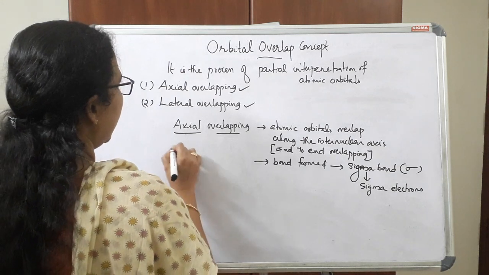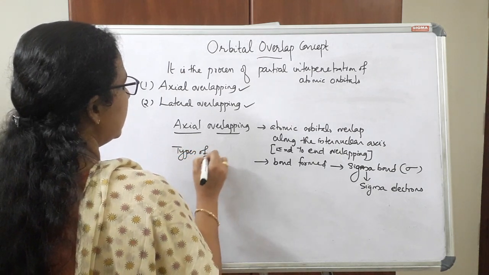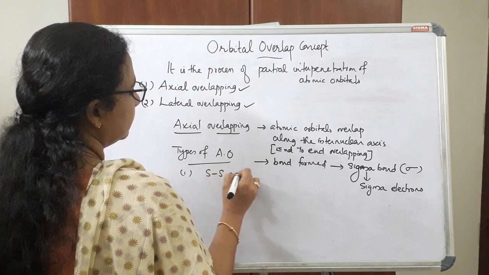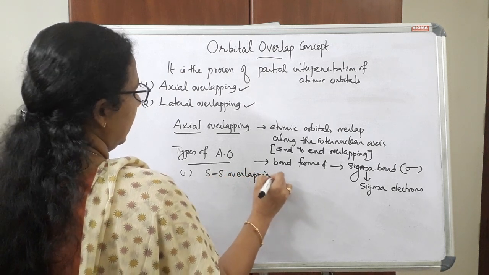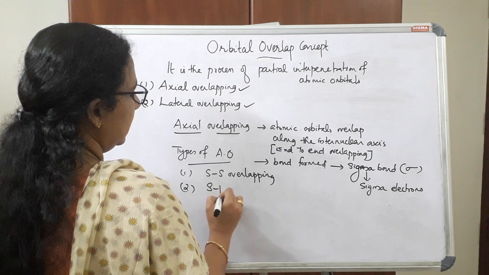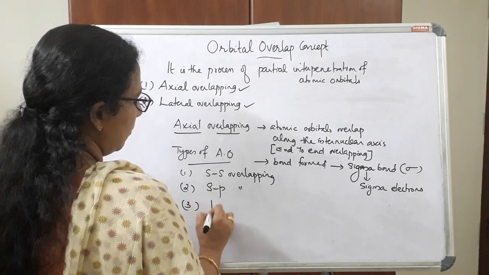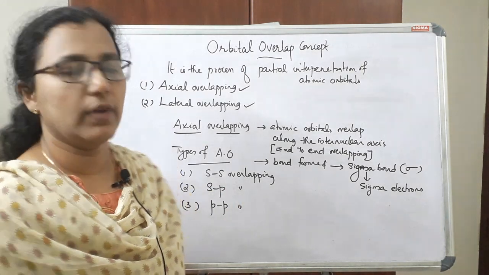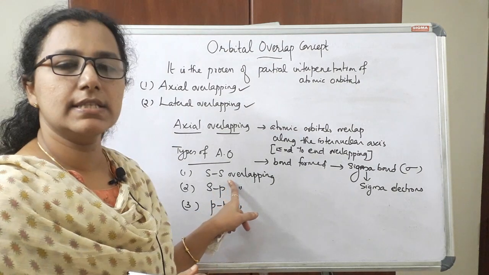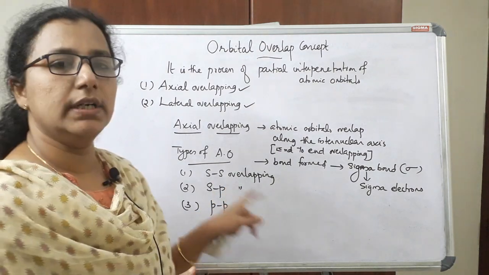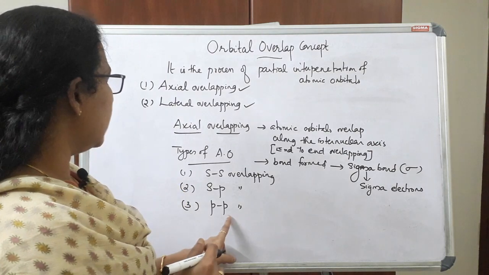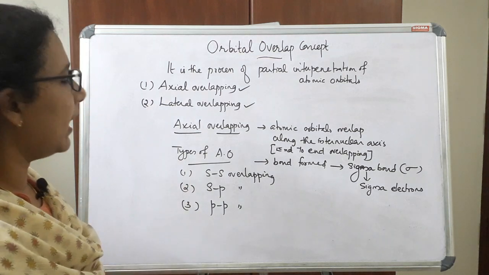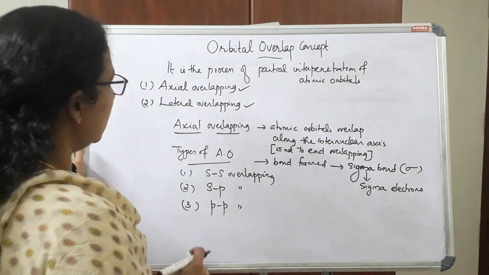Then let us see what are the types of axial overlapping. There are three types: one is called SS overlapping, the second one is SP overlapping, and the third one is called PP overlapping. So let's see one by one.